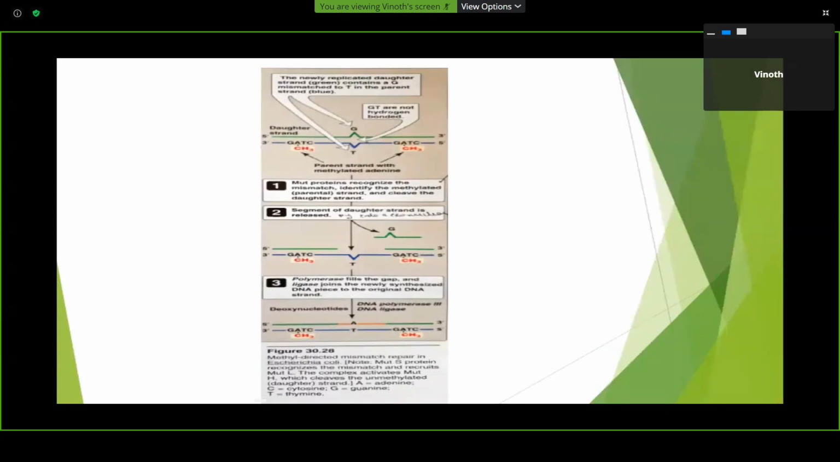This is a pictorial representation. You can see that the parent strand is methylated and the daughter strand is not methylated. So by this, MUT protein will recognize the mismatched strand. So now this mismatched strand is removed by the endonuclease activity, and then the new strand is synthesized and ligated with the help of DNA ligase.